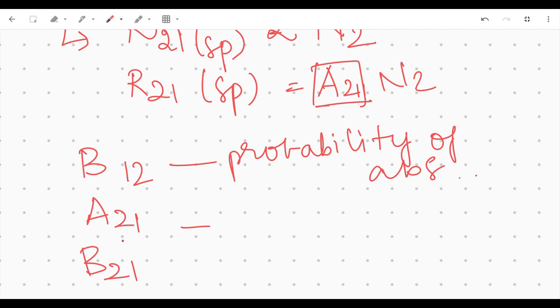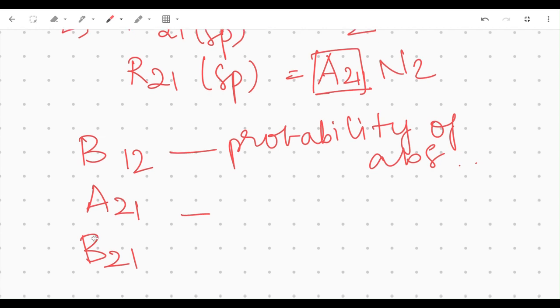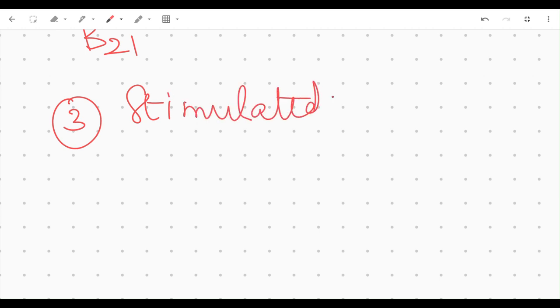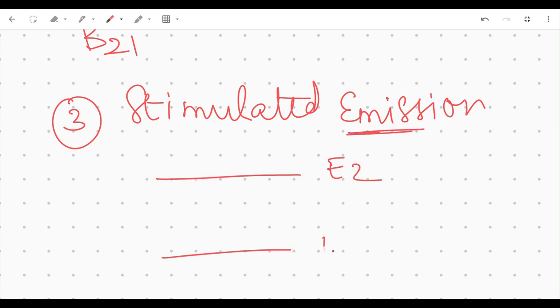So let's see the third quantum process, which is stimulated emission. Once again, emission means downward transition, from E2 to E1. After this downward transition has occurred, there is an h nu emission.